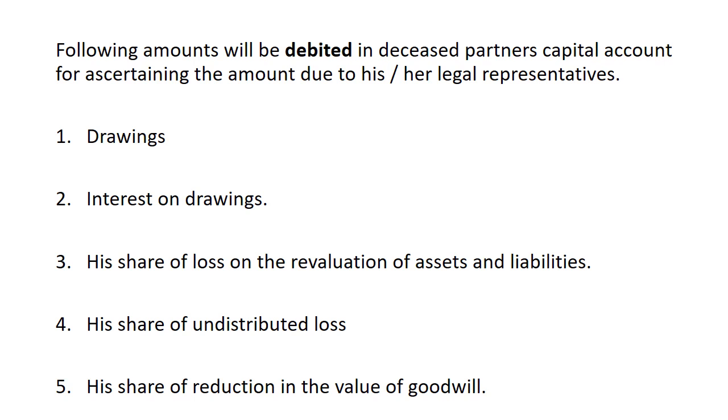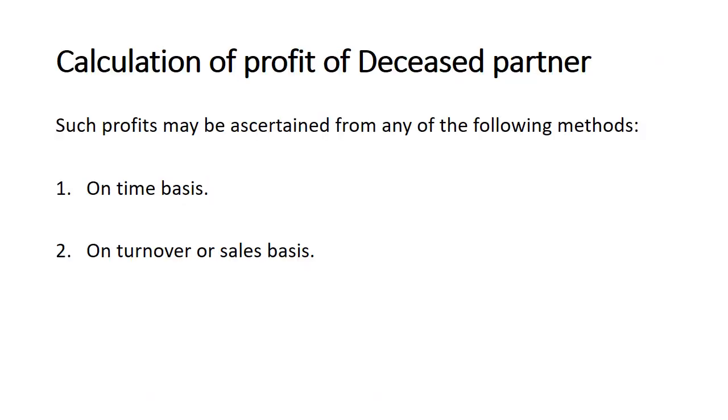Point number 4 is a share of undistributed loss. The loss will be borne by deceased partner's legal representatives. Point number 5, his share of reduction in the value of goodwill. If he is enjoying in credit side, he will have to bear the loss of reduction in the value of goodwill in deceased partner's capital account debit. Now listen.